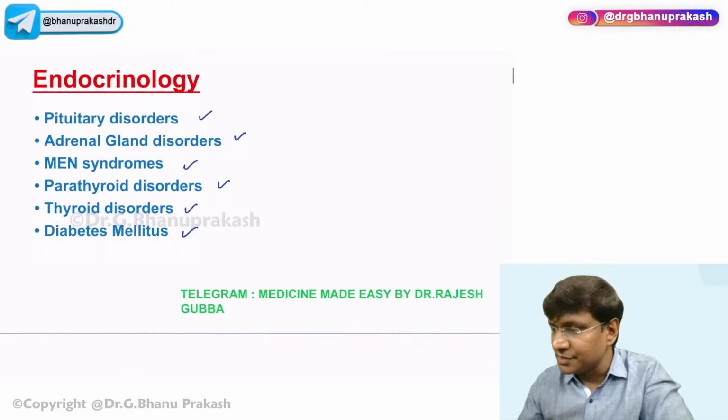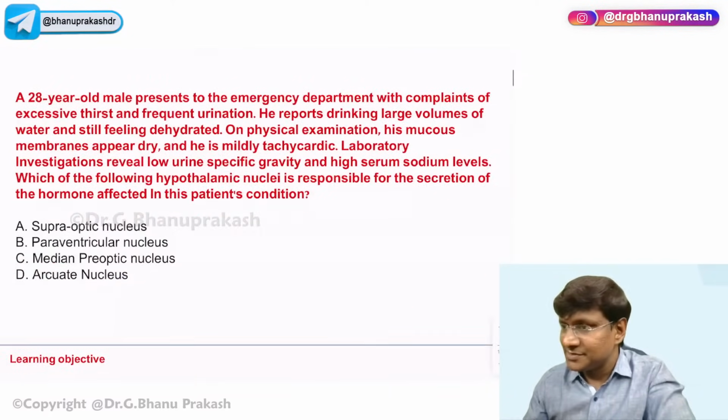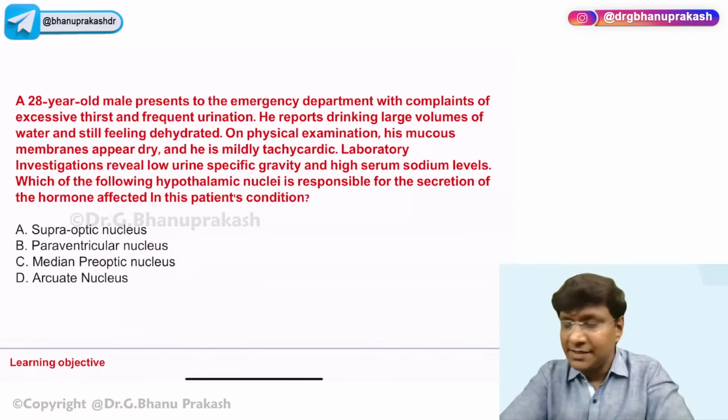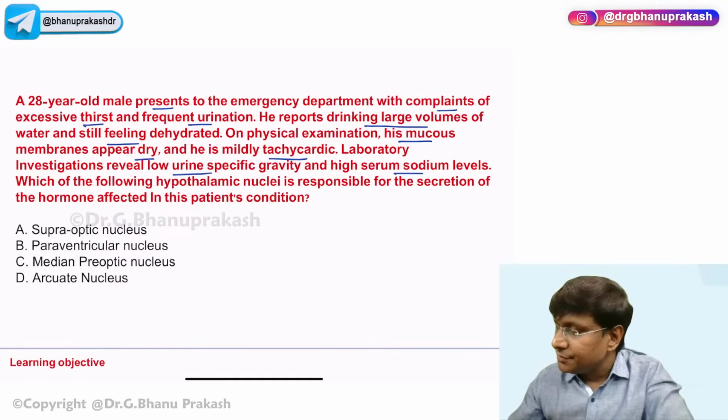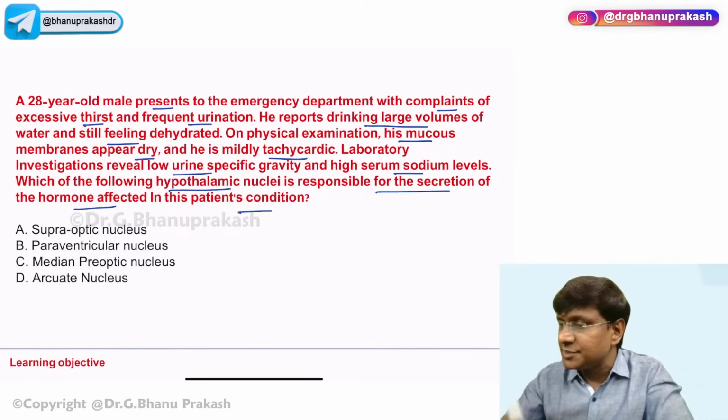Coming to the first question. We have a 28-year-old male who presents to the emergency department with complaints of excessive thirst and frequent urination. He reports drinking large volumes of water and still feeling dehydrated. On physical examination, his mucous membranes appear dry and he is mildly tachycardic. Laboratory investigations reveal low urine specific gravity and high serum sodium. Which of the following hypothalamic nuclei is responsible for the secretion of the hormone affected in this patient's condition?